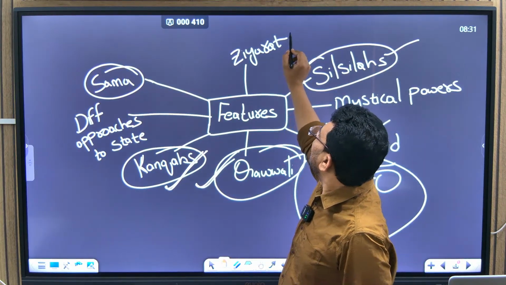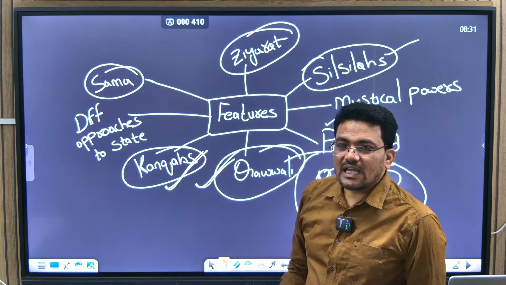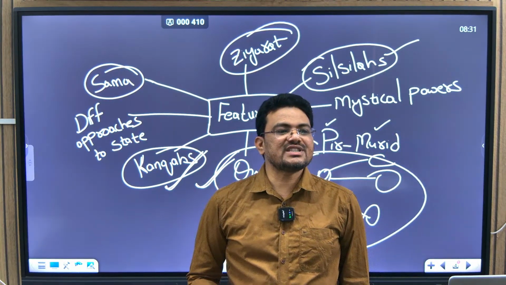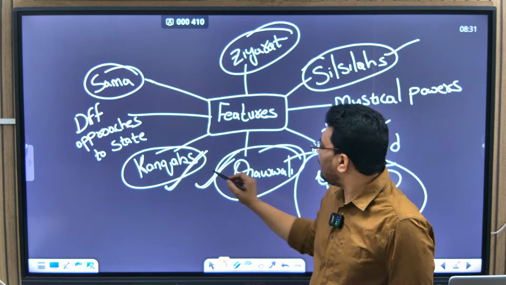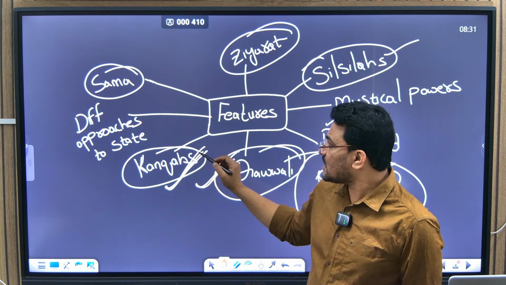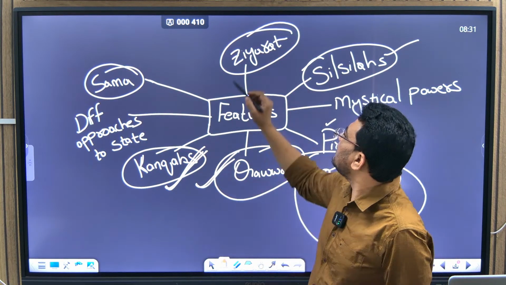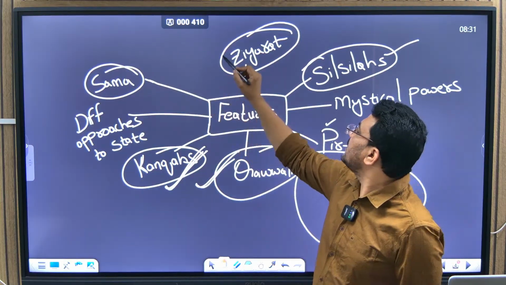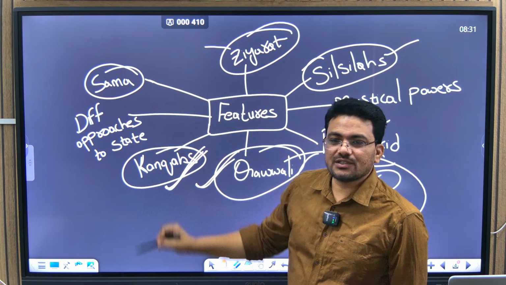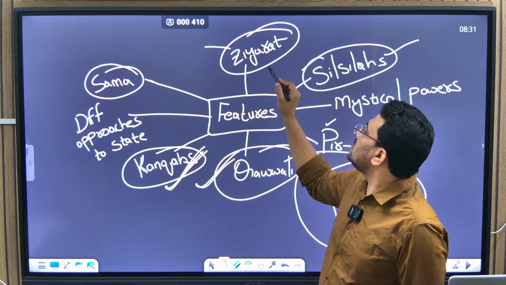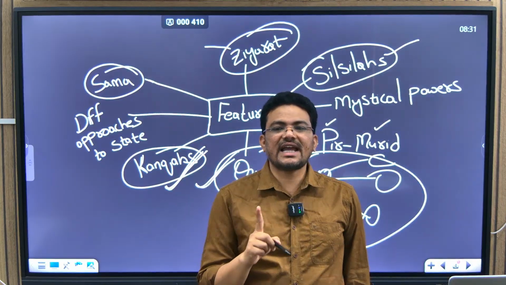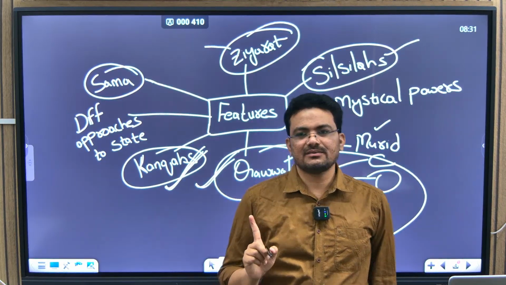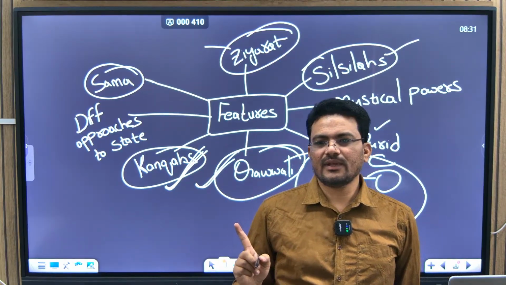And after the death of the Sufi saint, this Kanka becomes a religiously significant place to which the followers have to take a pilgrimage. This pilgrimage is called ziyarat. Once in a lifetime they have to take the pilgrimage. So this is called ziyarat.